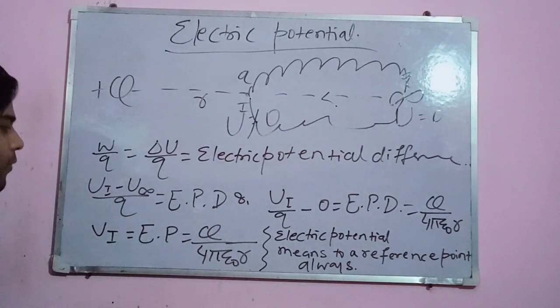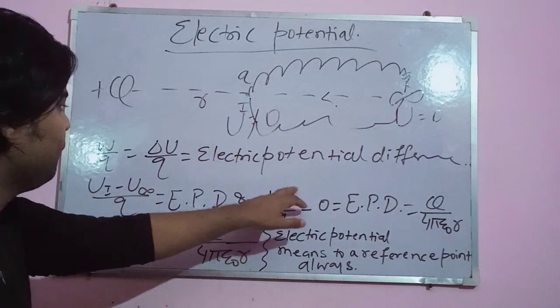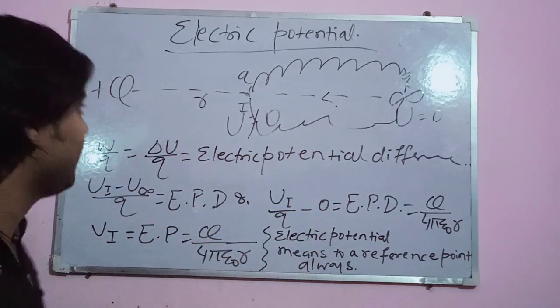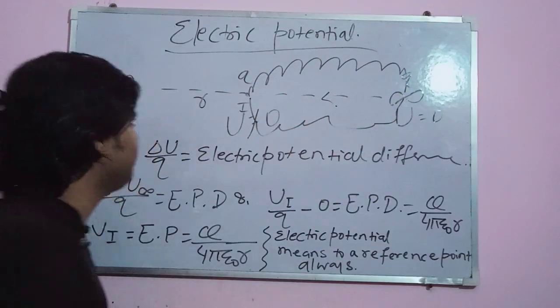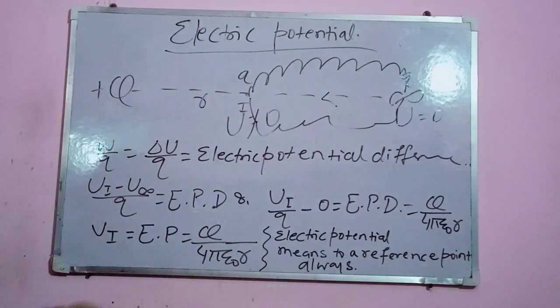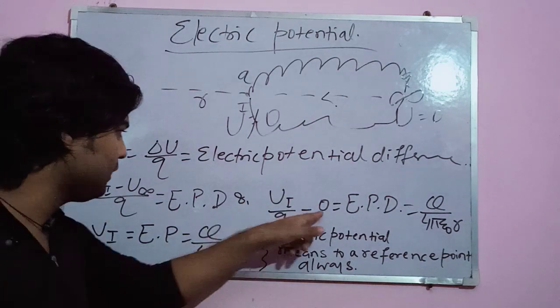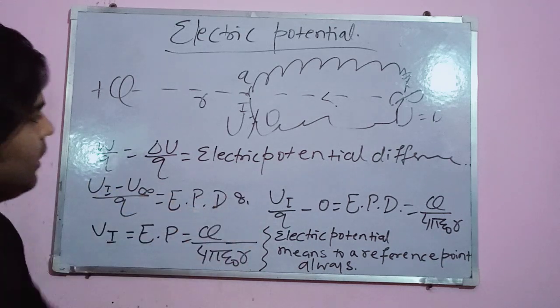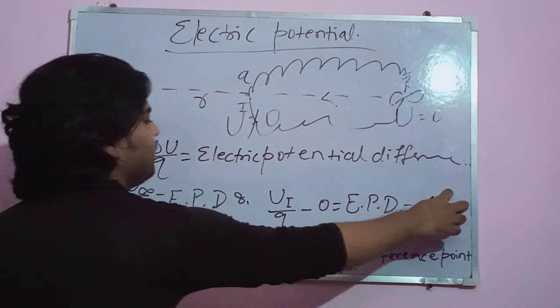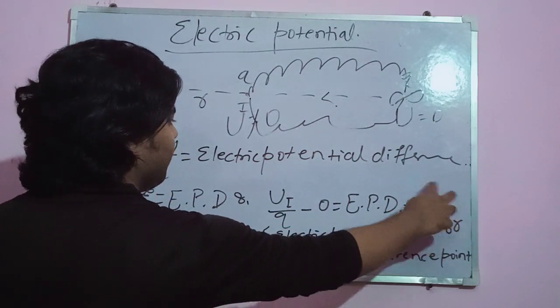I have written it in short form. Or Ui by q minus U infinity by q, and as we know that U at infinity for any situation, whether plus q is present or not, is equal to 0. So only this term survives here, and that is EPD. The value will be this.